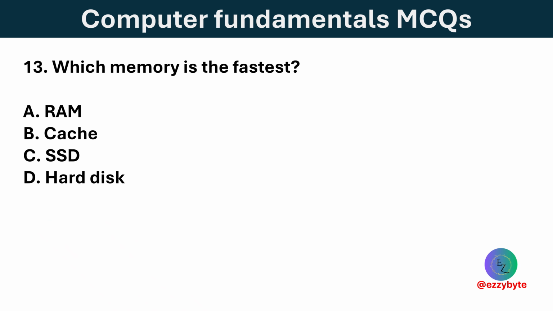Which memory is the fastest? Options are RAM, cache, hard disk, and SSD. Option B is correct. Cache memory is the fastest memory because it is located close to the CPU for quick access.